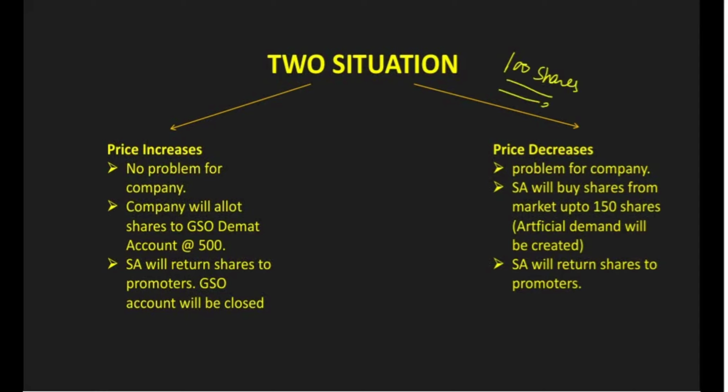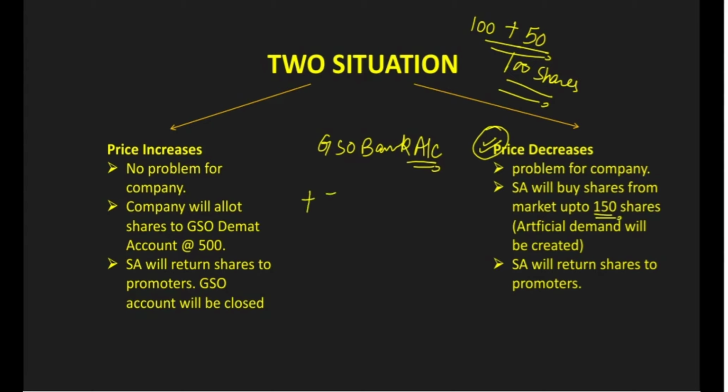See what happens in the real world, that buying of shares will take place, suppose in a phased manner, say in 2 phases, 100 shares, and still if price will fall, then again 150, then again 50 shares. So this is a plan. Now what will happen in GSO bank account in a third scenario? The thing is that the price has decreased. This is the second case only, but the change is in number of shares that the SA will buy.